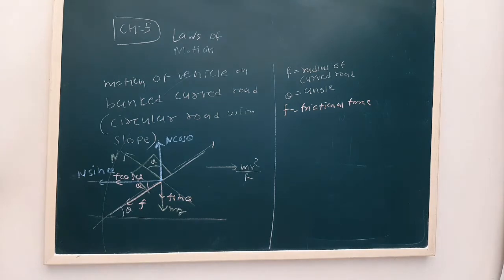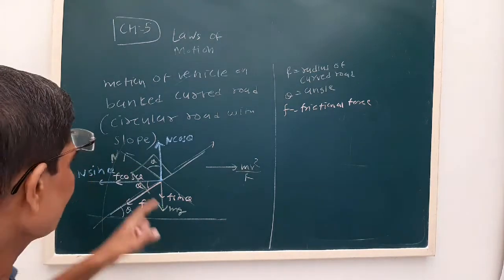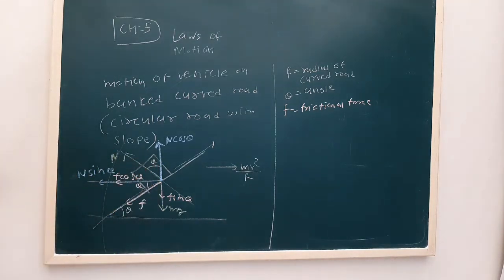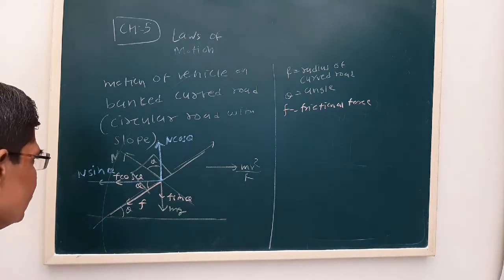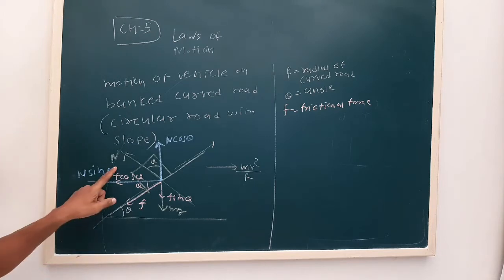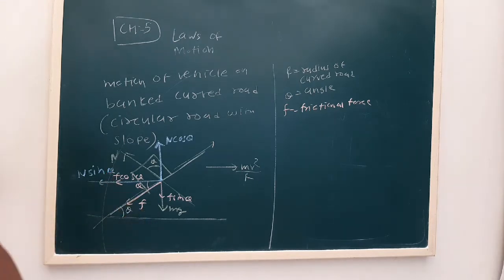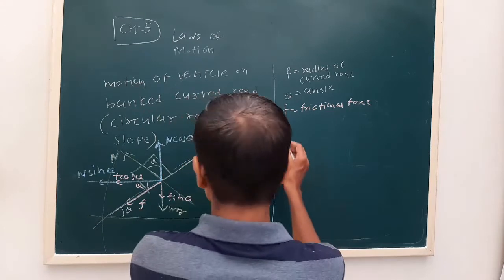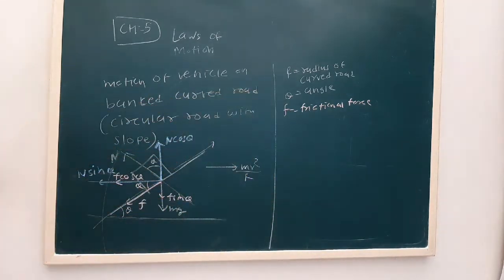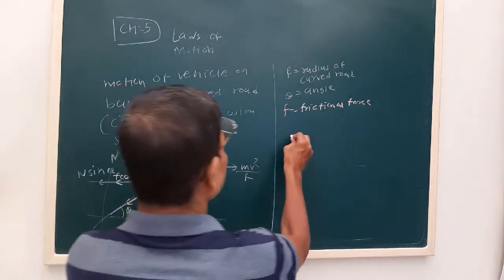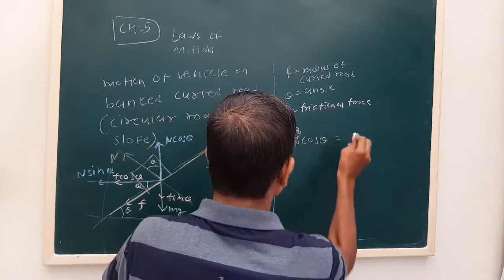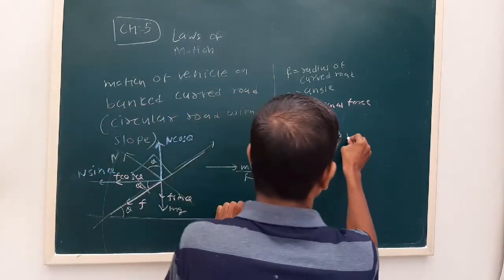Now there are two components, N cos theta and N sin theta. The motion of the vehicle is upward along the slope, so the frictional force will always be in the downward direction. So the components of friction force will be F cos theta and F sin theta. Now we consider equilibrium. The force N cos theta will be balanced by mg plus F sin theta.